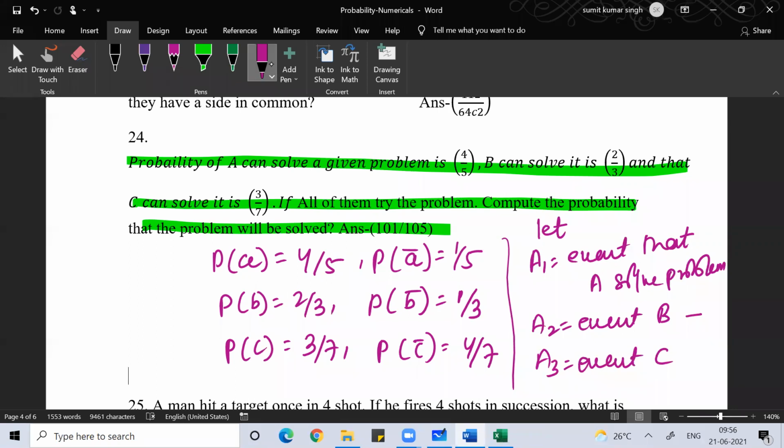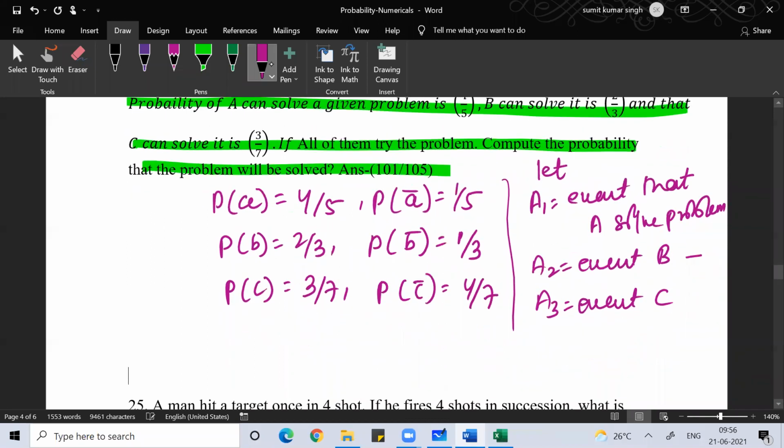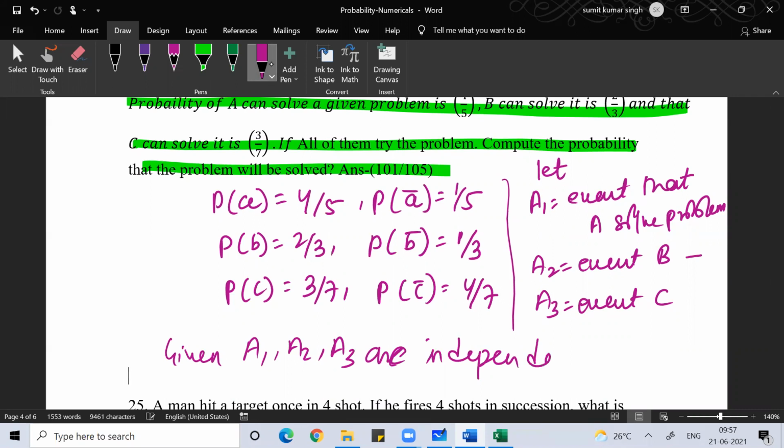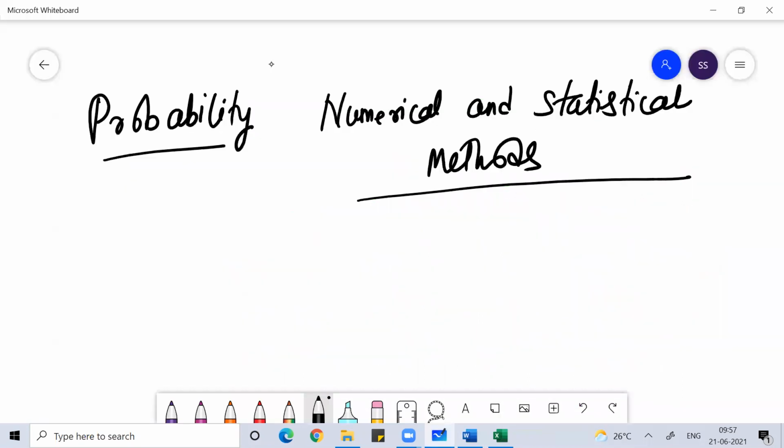Given that A1, A2, A3 are independent events, you can write all this there. I hope you people are understanding this. So what happens when you have independent events?